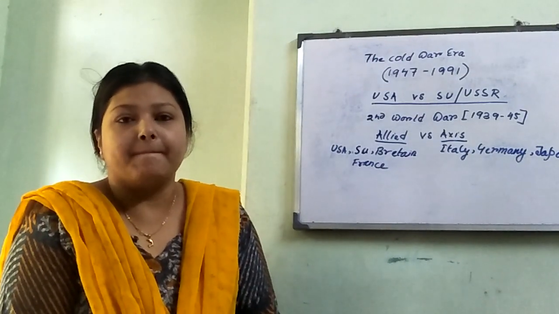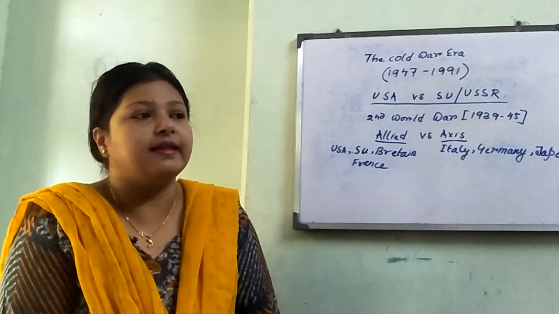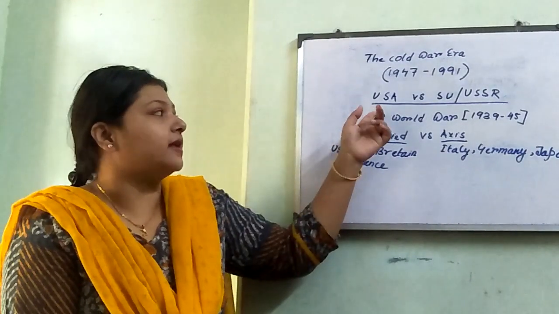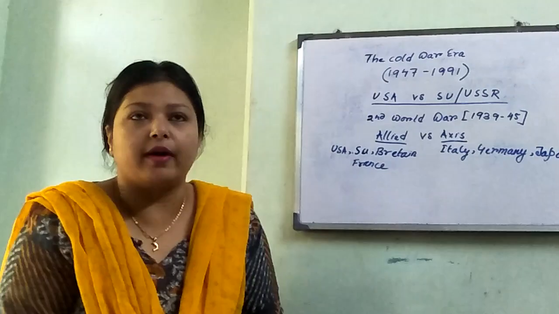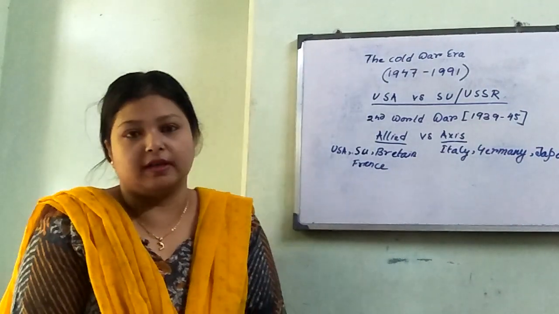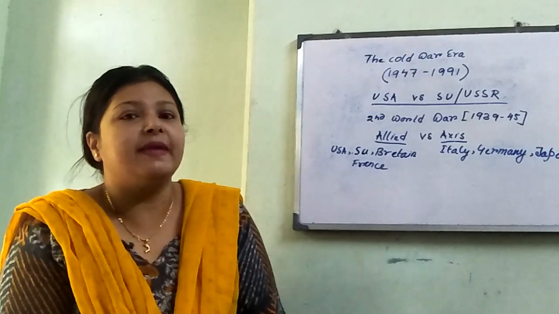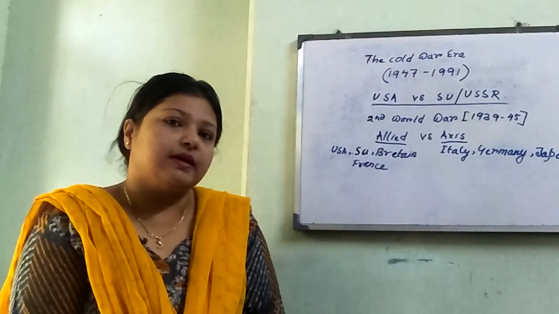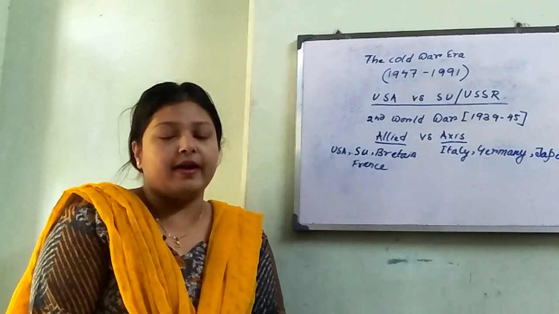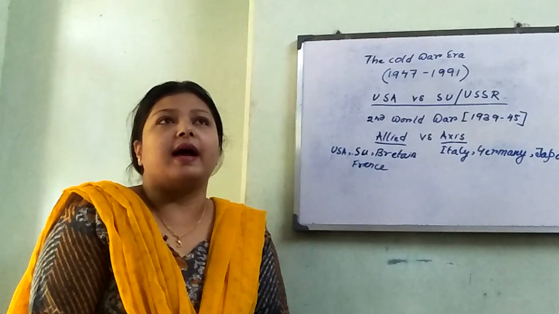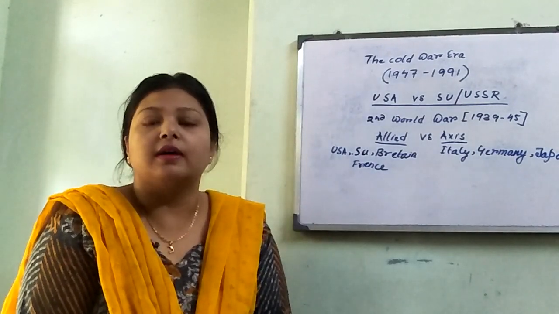And the second thing is that the Soviet Union and USA were also opposed, as they had differences in their ideology. The USA, being a capitalist country, supported liberal democracy, whereas the Soviet Union is a communist country, and they don't have democracy.